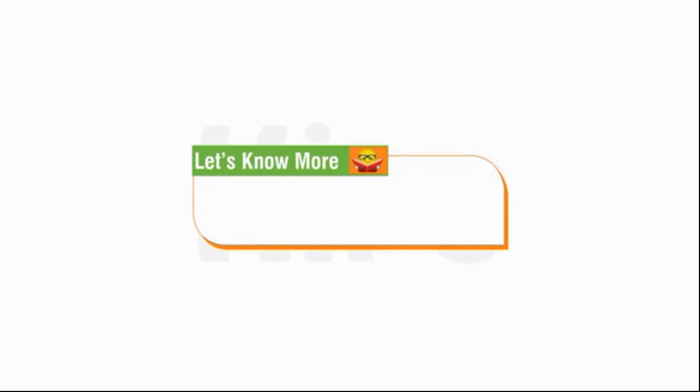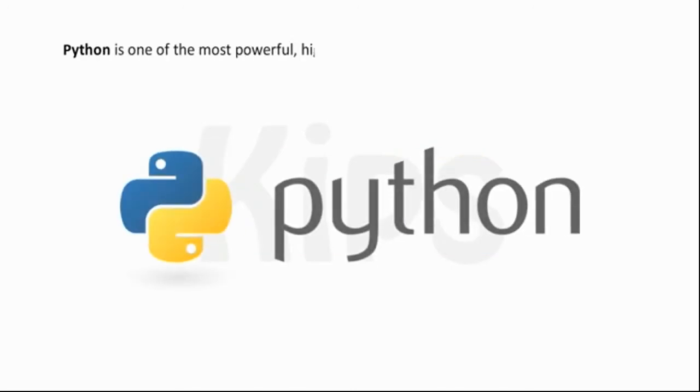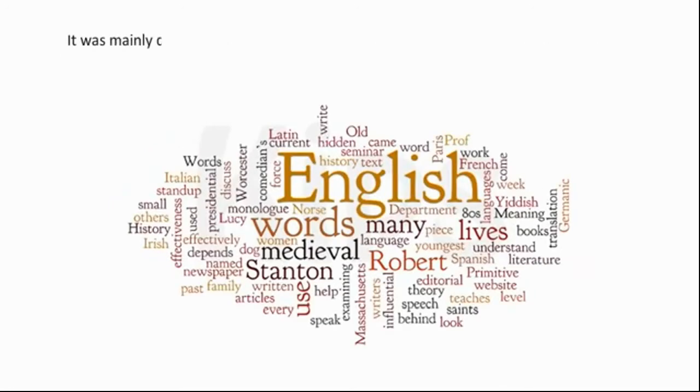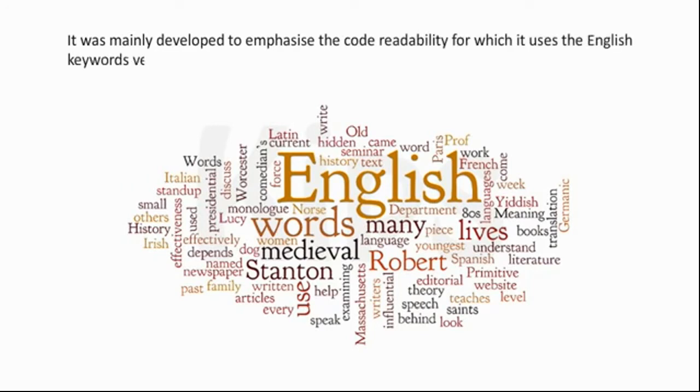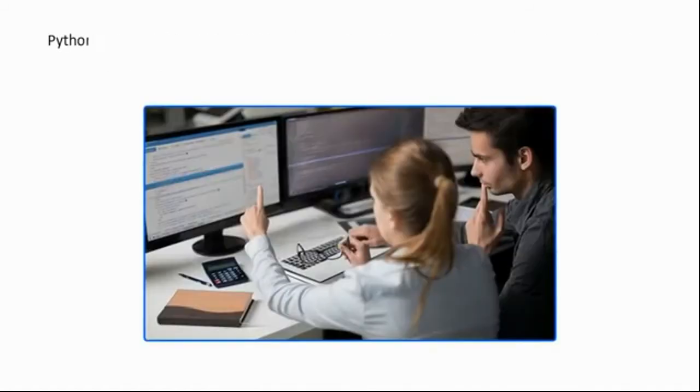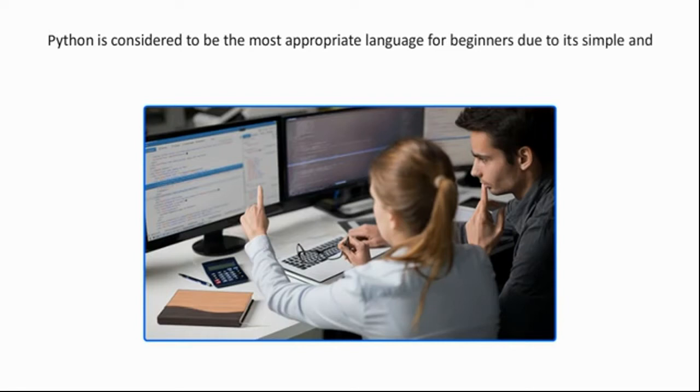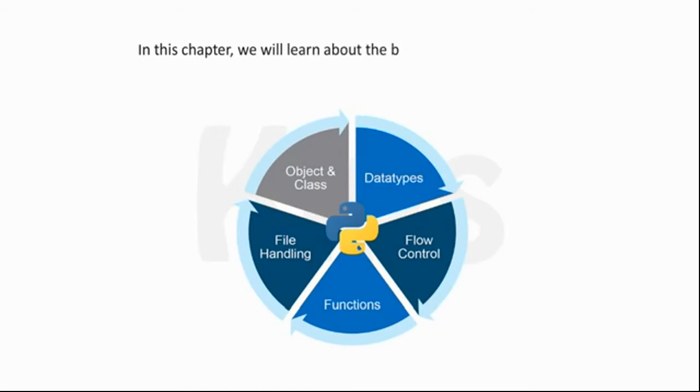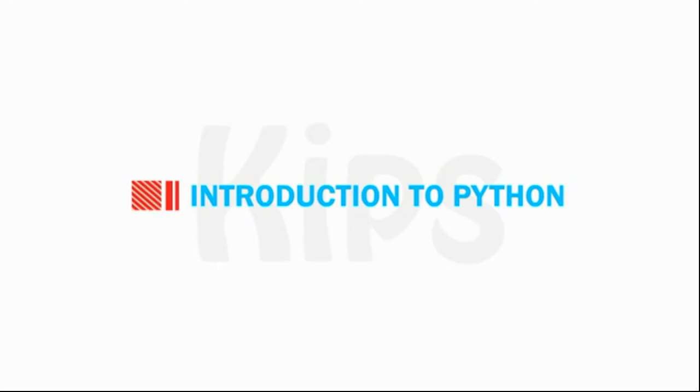Students, let's know more. Keyword is a special term that conveys some meaning to the compiler. Python is one of the most powerful, high-level, object-oriented programming languages. It was mainly developed to emphasize the code readability, for which it uses the English keywords very frequently. Python is considered to be the most appropriate language for beginners due to its simple and clearly defined syntax. In this chapter, we will learn about the basics of Python language. First, let me introduce you to Python.